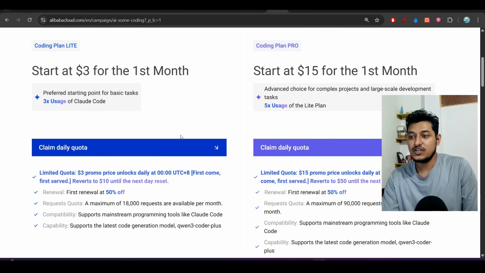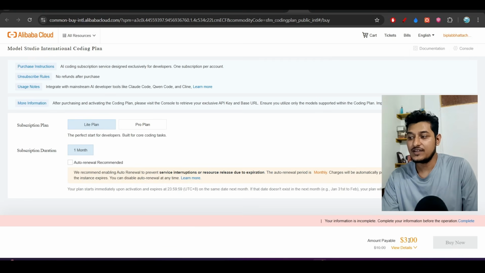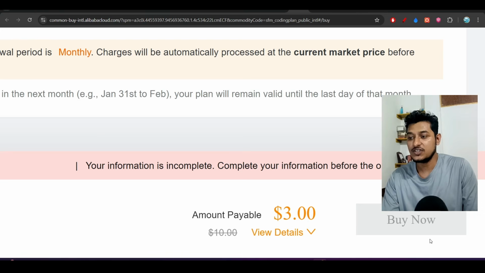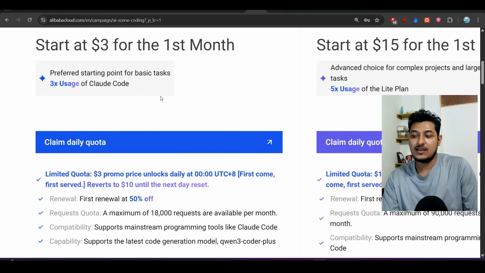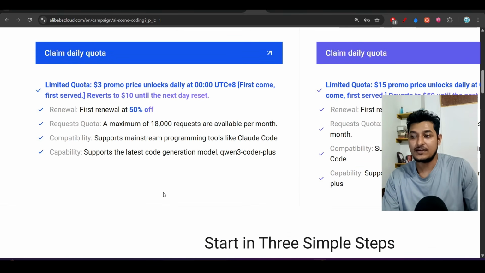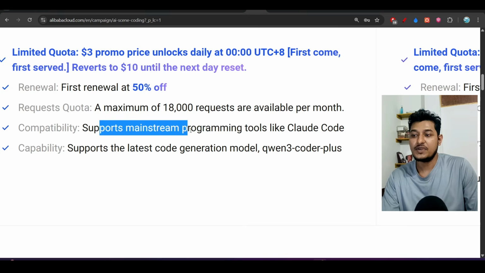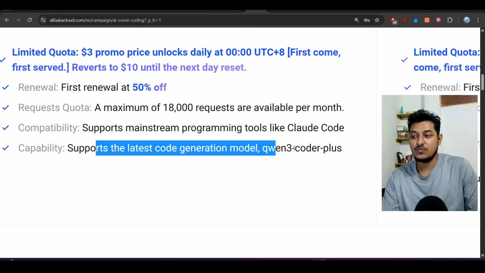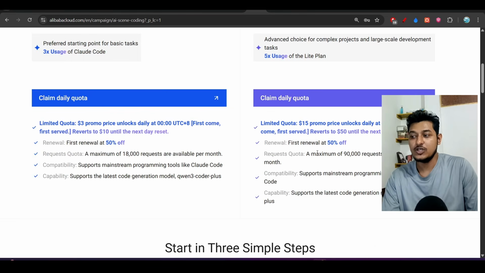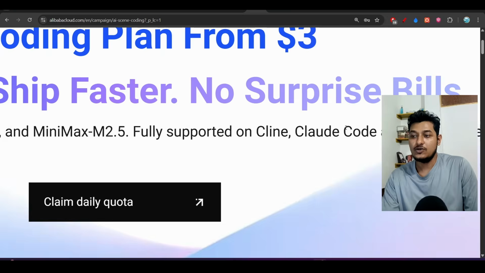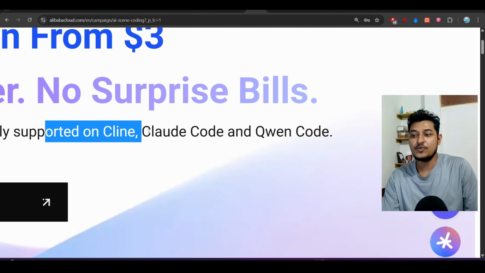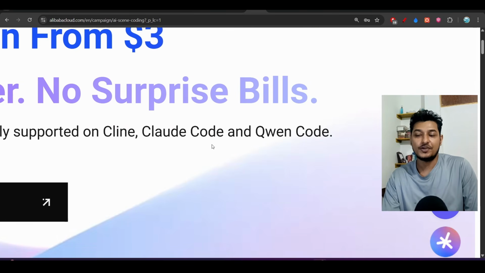If you just click on this, then you will find this page, and here you see that for the first month checkout it is showing me $3. Now you can buy this. This is the advantage that this Alibaba coding plan is giving, and also it supports mainstream programming tools like Claude, and also it supports the latest code generation model, Qwen 3 Coder Plus. So all of this capability you will get under this, and you see that it is fully supported on Cline, Claude, and Qwen Code.